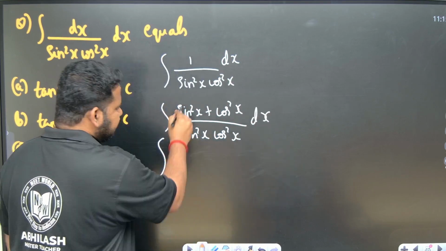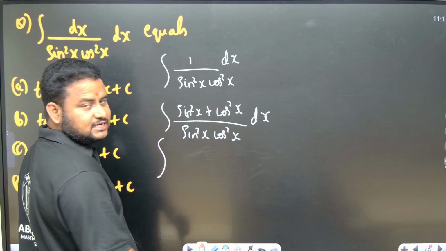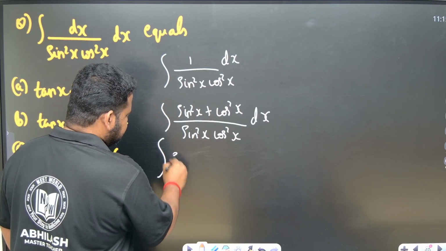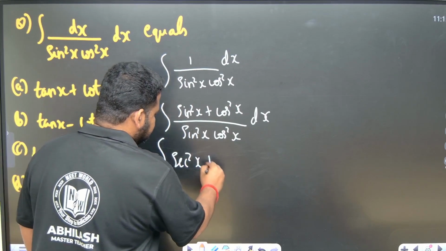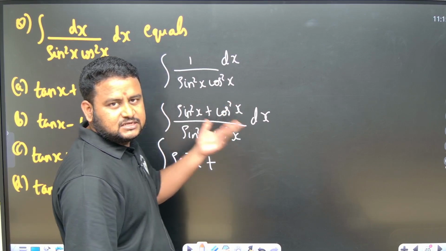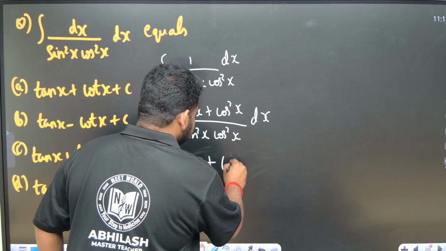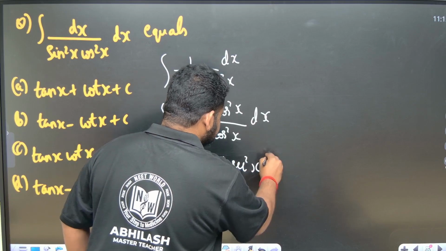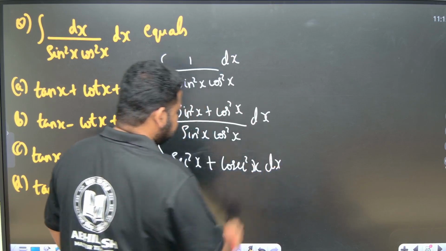Now if I separate and divide it, what will I get? Sin square x cancels, I will get 1 by cos square x, which is nothing but secant square x. Similarly, cos square x cancels, I will get 1 by sin square x, which is nothing but cosecant square x dx. This is secant square x plus cosecant square x dx.